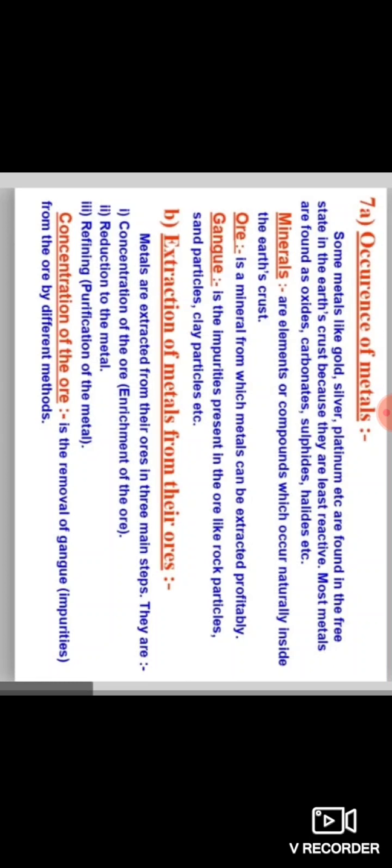Concentration of the ore means the removal of gangue or impurities from the ore by different methods. Several steps are involved in the extraction of pure metal from ores. Here is a summary of these steps, based on the activity series of metals.